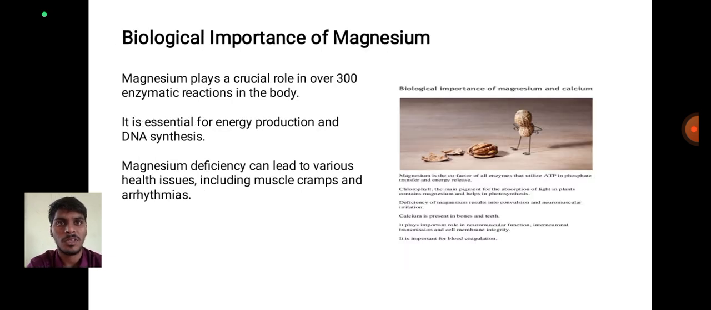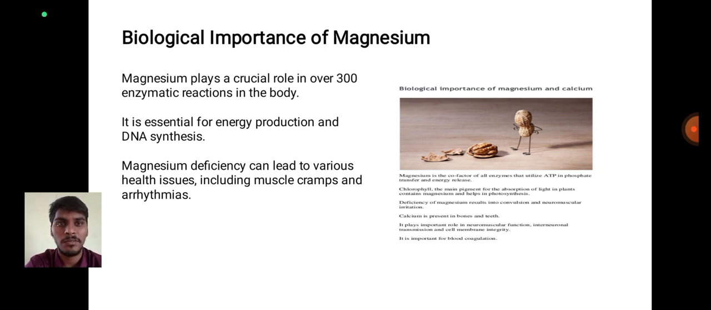Biological importance of magnesium. Magnesium plays a crucial role in over 300 enzymatic reactions in the body. It is essential for energy production and DNA synthesis in our body.